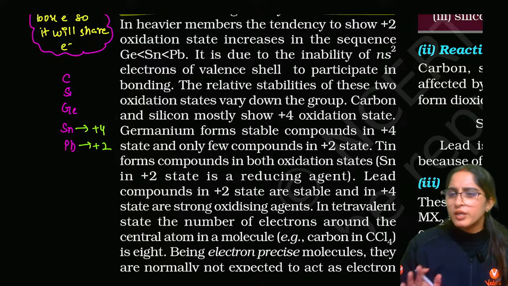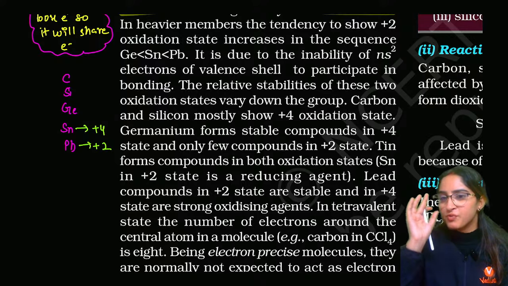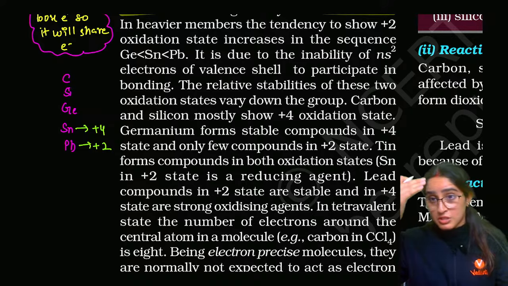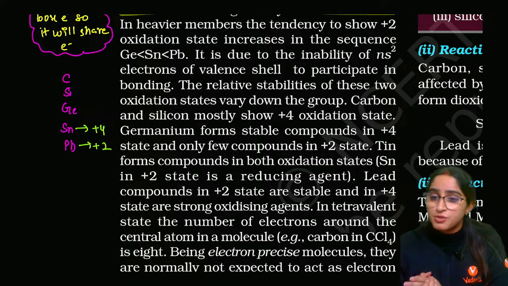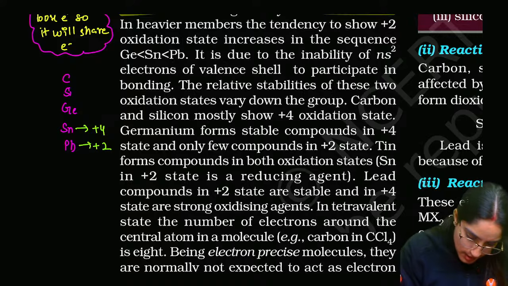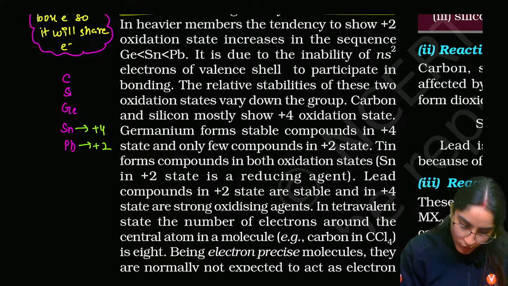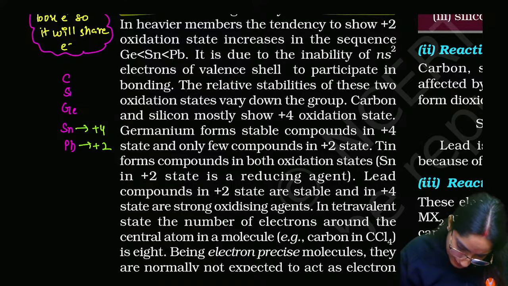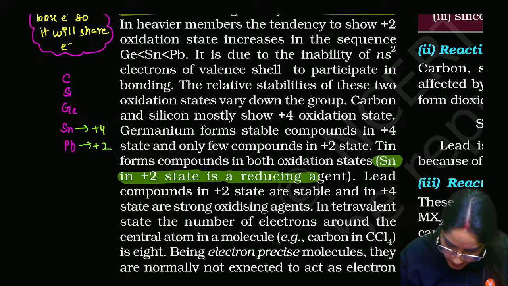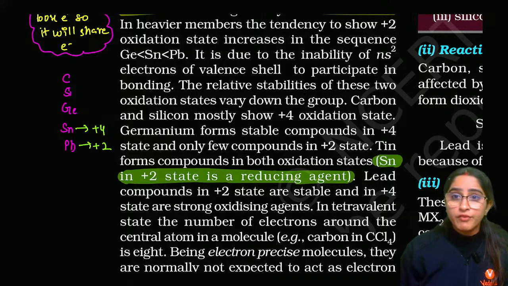Most compounds want to be in plus 4 state, but down the group the stability of the plus 2 oxidation state increases. That's why this is a very famous question of your NEET exam: tin in plus 2 oxidation state acts as a reducing agent.